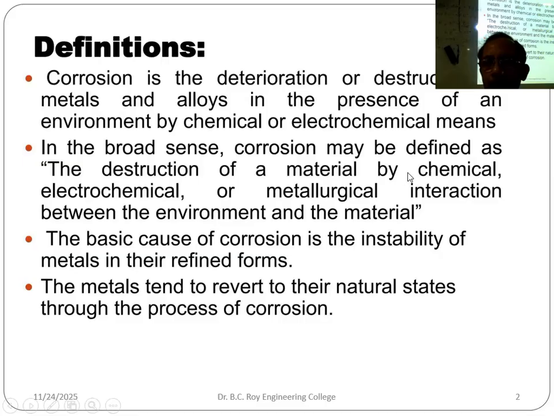Second point, corrosion may be defined as the destruction of material by chemical, electrochemical or metallurgical interaction between the environment and the material. What is that? Suppose some machine is running, some pump. It is rotating at a high speed, so there is mechanical stress, shear force, sort of friction happening. So that is a different, metallurgical type of interaction.